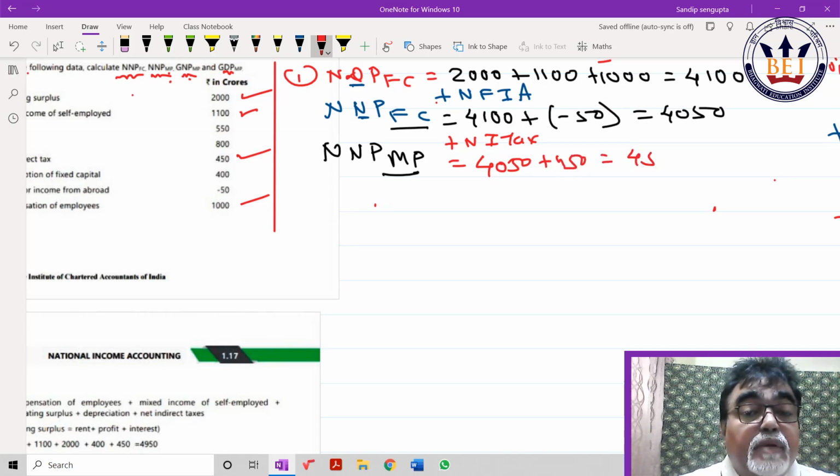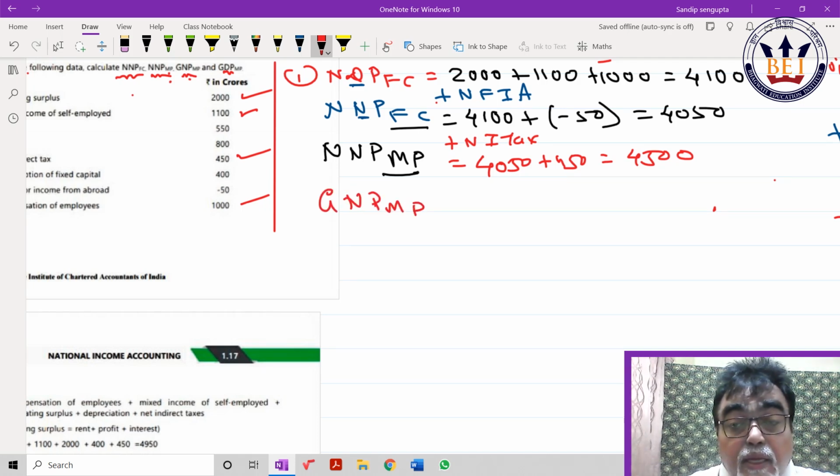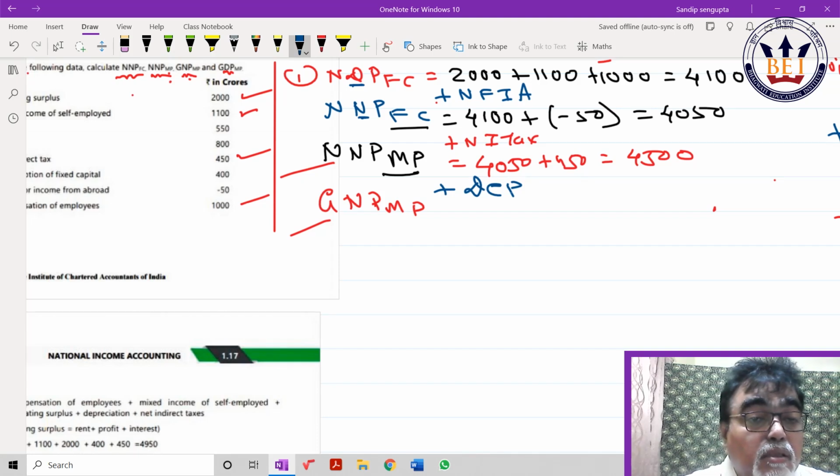Next, it is GNPMP. Careful, beta. GNP, what I showed you. Look at the difference: one is N, another is G. That is, net national, gross national. So what is my basic concept? Net to gross, how do I come? Add depreciation. Careful, read this sum and write it this way. Calculation is a clerical job. So plus depreciation: 4500. How much is depreciation? Check, baba. Consumption of fixed capital, 400, right? So with your permission, can I write 4900?